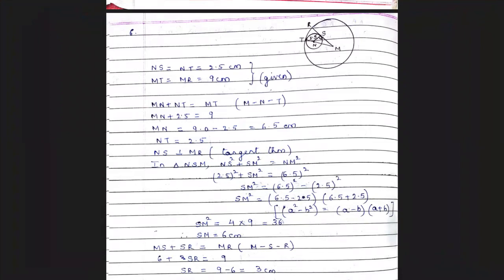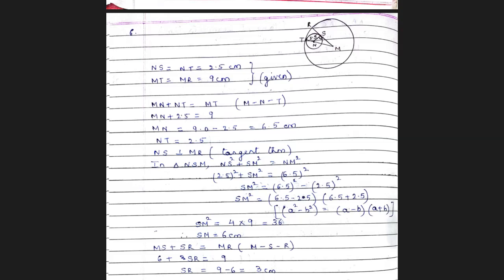Now NS is perpendicular to MR. Reason, tangent theorem, because NS is the radius of the small circle, MR is the tangent to it, therefore the angle that it forms is 90 degrees. Now use Pythagoras theorem, NS square plus SM square equal to NM square. Substituting the values, SM we don't know, NM we know is 9 minus 2.5 which is 6.5, we have already found out.